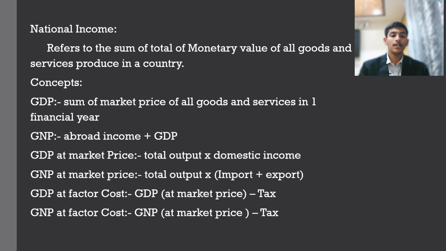Next is GDP at factor cost. At market price and factor cost are two different things. The most important thing you need to understand is that taxes are being reduced here. When you reduce the taxes from GDP at market price, you get GDP at factor cost. Similarly, when you reduce taxes from GNP at market price, you get GNP at factor cost.